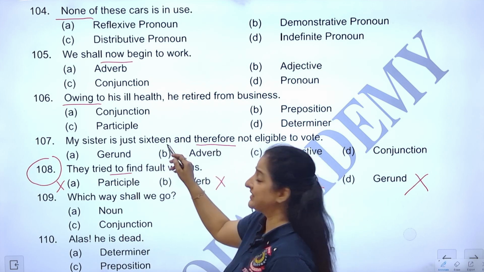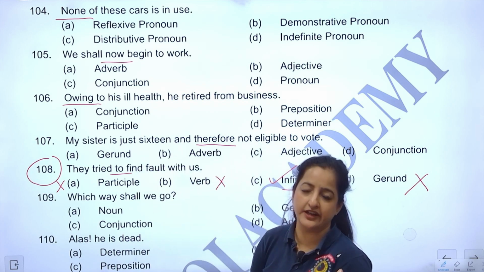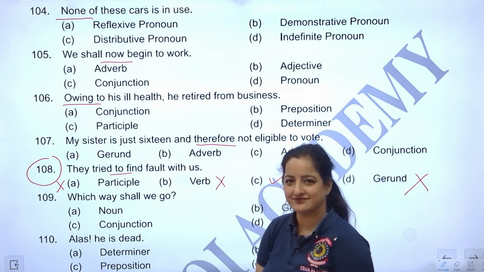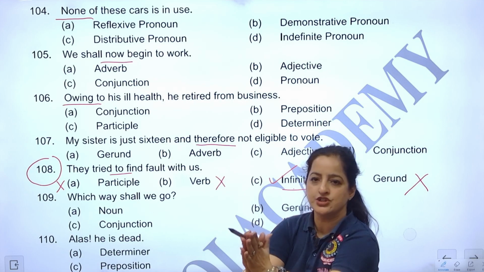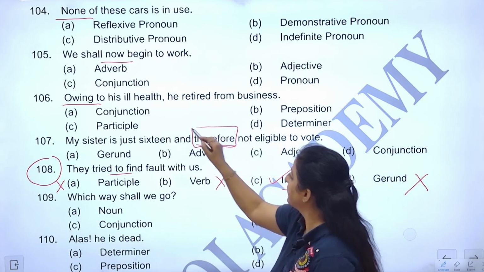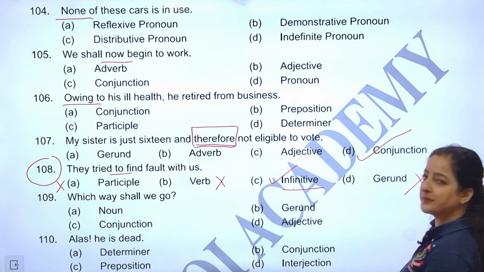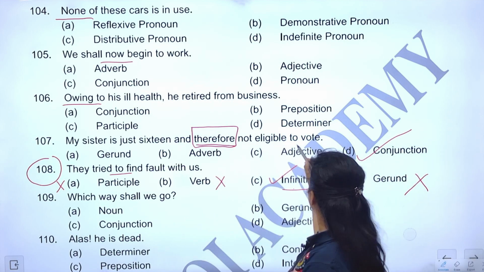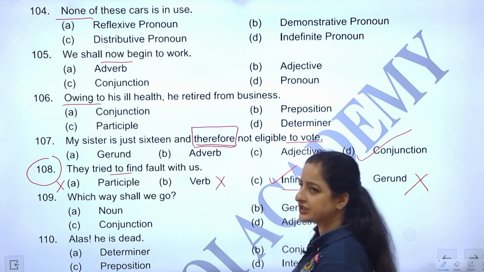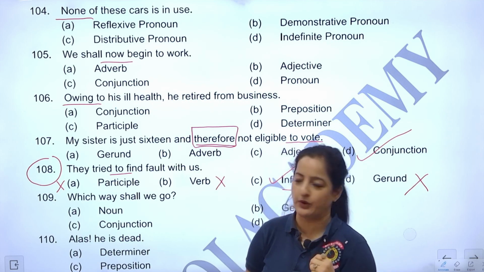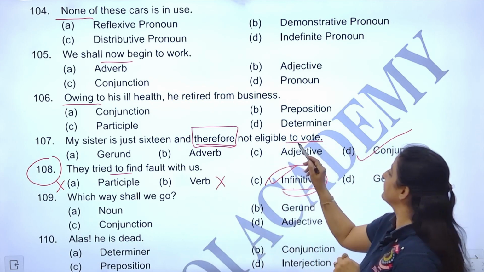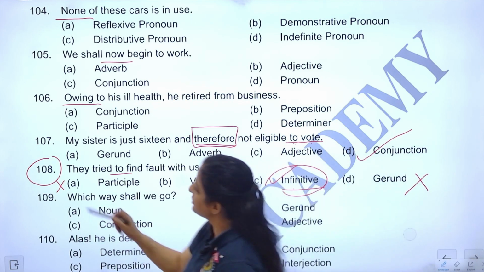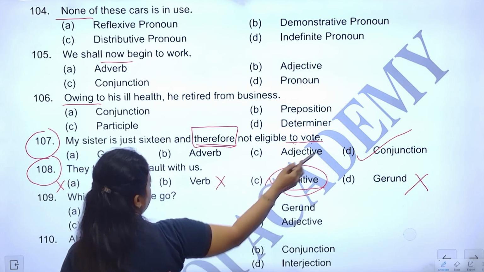My sister is just 16. If you think about it, it's an independent sentence, and then she is not eligible to vote. Two independent sentences joined using the word therefore. Therefore, it is clearly a conjunction, the joining word, joining two independent sentences. Now, also if you notice here, to vote, did you see the infinitive here? To plus V1, then the same option. There was just another example of infinitive. All right, moving on, so we're done with question 107 also, the answer is delta.